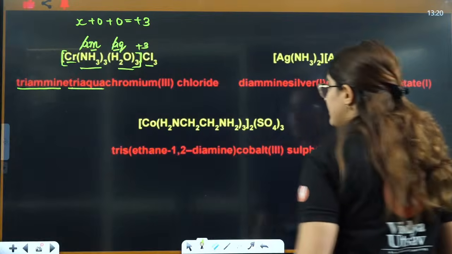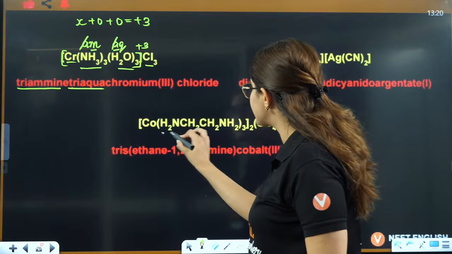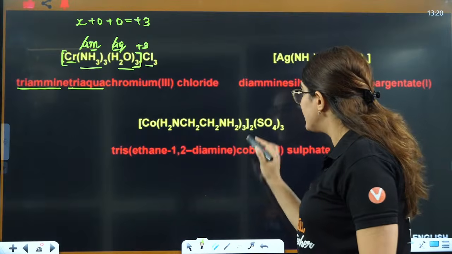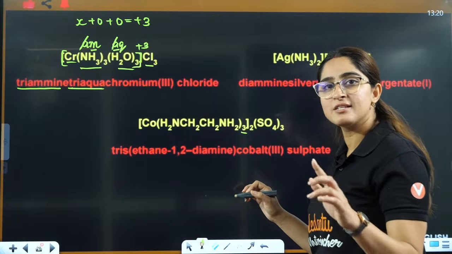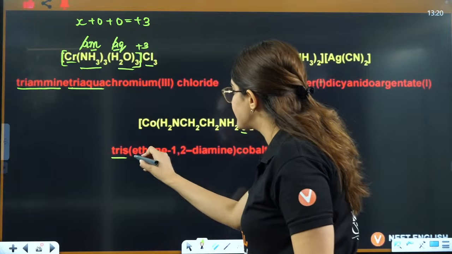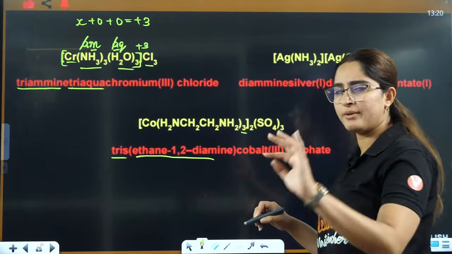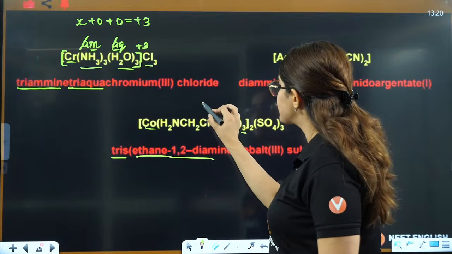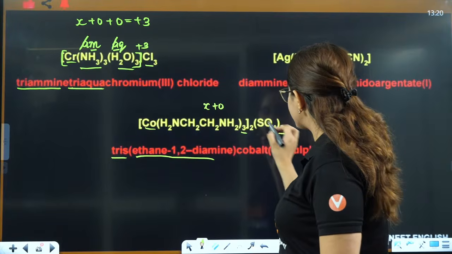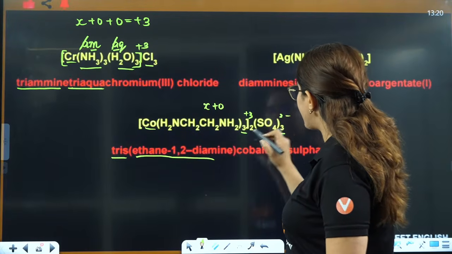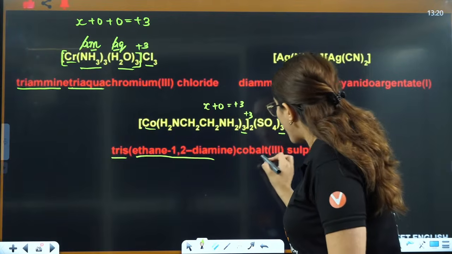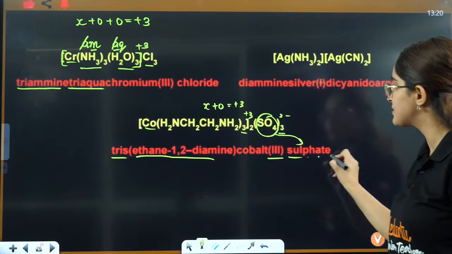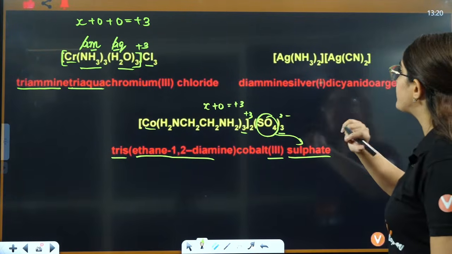Let's talk about this one then. Here this is ethylenediamine, and whenever in the name of the ligand you have di, you don't write tri-ethylenediamine, instead you write tris. So that's why it is tris(ethylenediamine) or ethane-1,2-diamine, that is the same thing only, right? Then you write cobalt here, oxidation state is X plus 0. Here it is 3, so it will be plus 3. Here it is 2, it will be minus 2 here, so it is equal to plus 3. Oxidation state is plus 3, and this SO4 is nothing but the sulfate ion, so you can say sulfate here. Right?